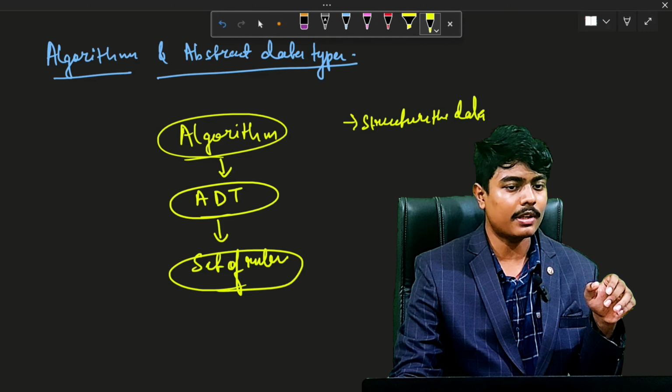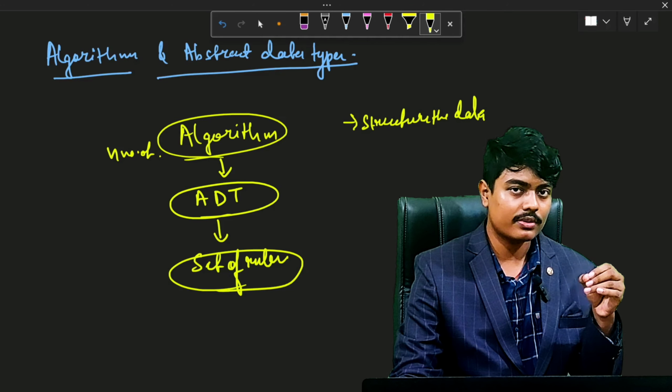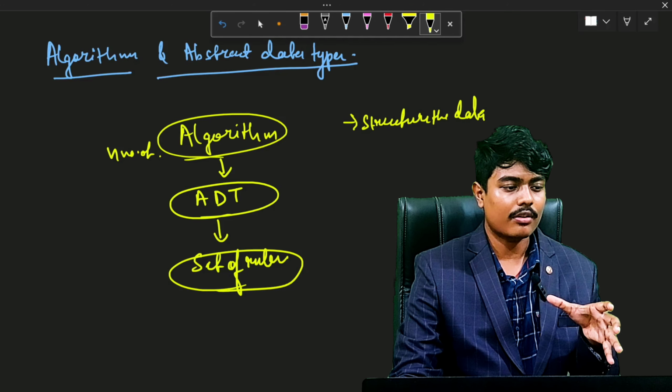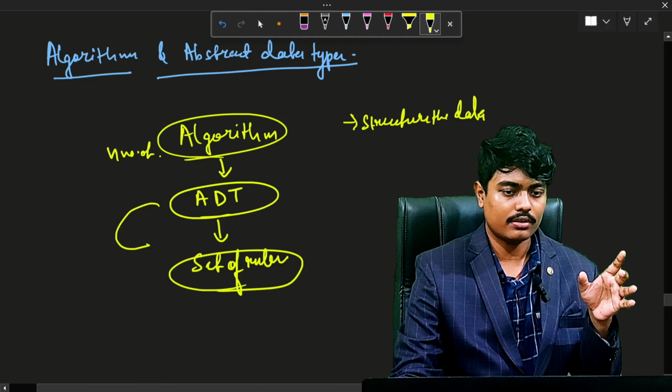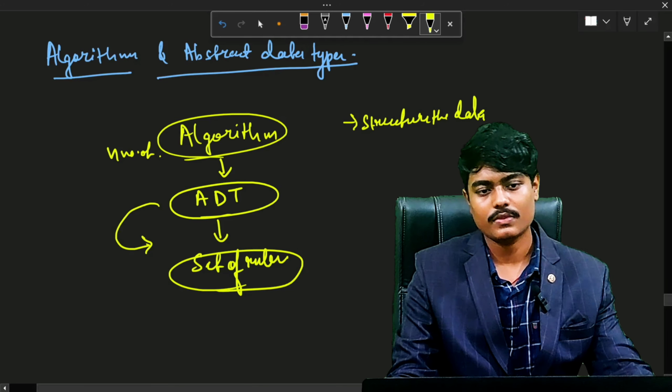So algorithms can be many, n number of algorithms can be proposed, but if all the algorithms are to be used, then they can be used for specific purposes or specific problems, not every time. So all of these algorithms are known as abstract data types, and all the abstract data types are further known as the set of rules. We will talk about it later and precisely.